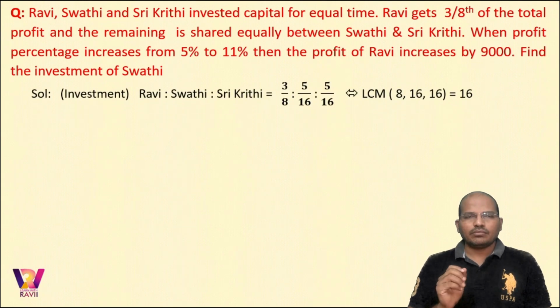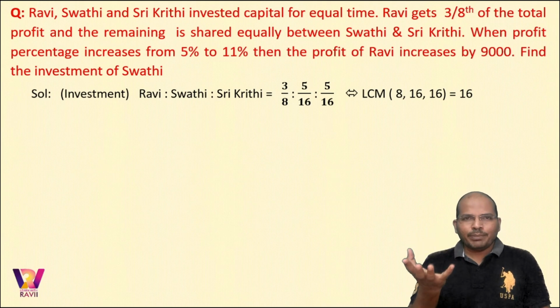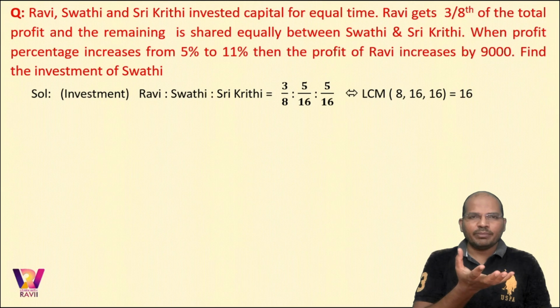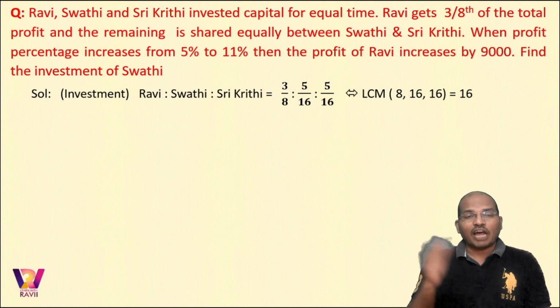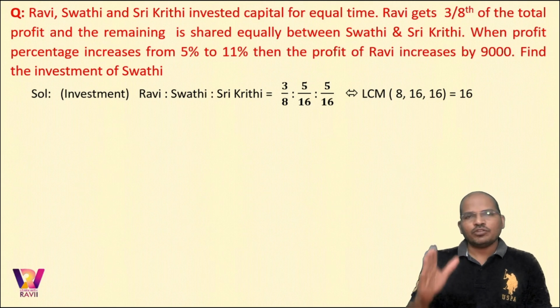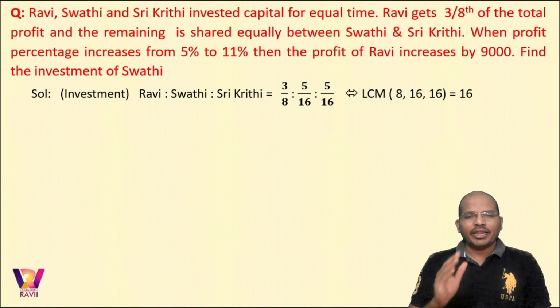Let us take the ratio of the investment as 3/8 is to 5/16 is to 5/16. Now the question is how you got 5/16. So total is 8 parts. Out of 8 parts, Ravi gets 3 parts. Isn't it? So 3/8 is Ravi. If 3/8 is Ravi, how much remains? 5/8 remains. If 5/8 remains, what is half of 5/8? 5/16, right? So half is given to Swati, half to Srikriti. So 3/8 to Ravi, 5/16 to Swati, 5/16 to Srikriti. So that's how you get 3/8 is to 5/16 is to 5/16.